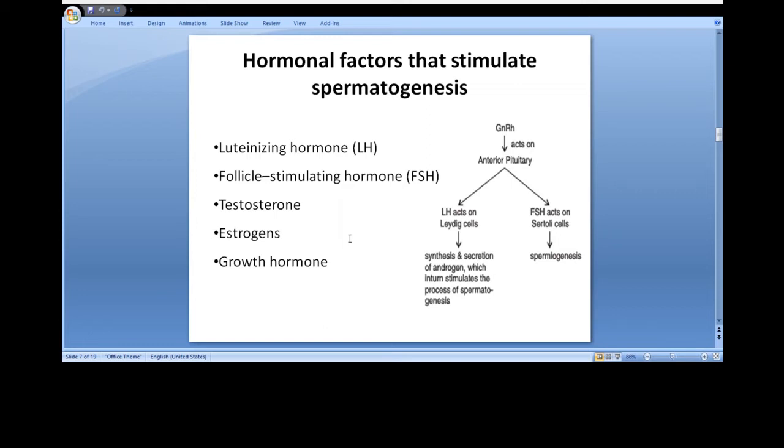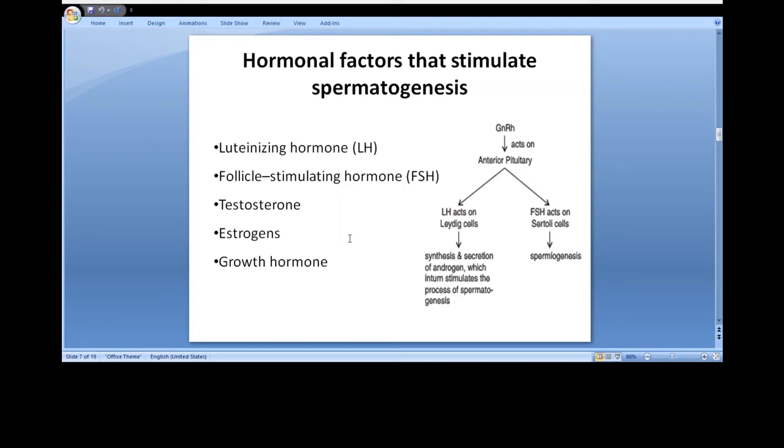Then testosterone, which is secreted by the Leydig cells located in the interstitium of the testis, is essential for growth and division of testicular germinal cells, which is the first stage in forming sperm. Estrogens formed from testosterone by the Sertoli cells when they are stimulated by follicle stimulating hormone are probably also essential for spermiogenesis. And growth hormone is necessary for controlling background metabolic functions of the testes.